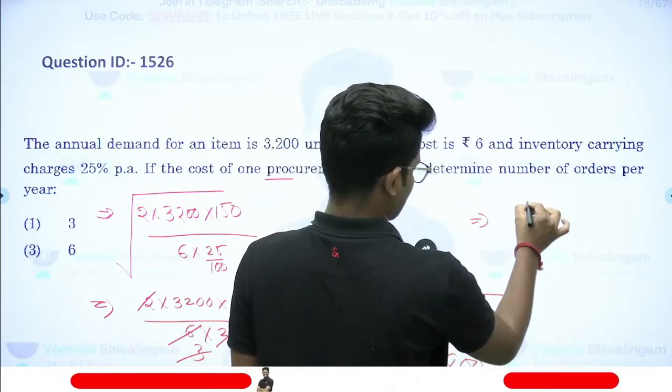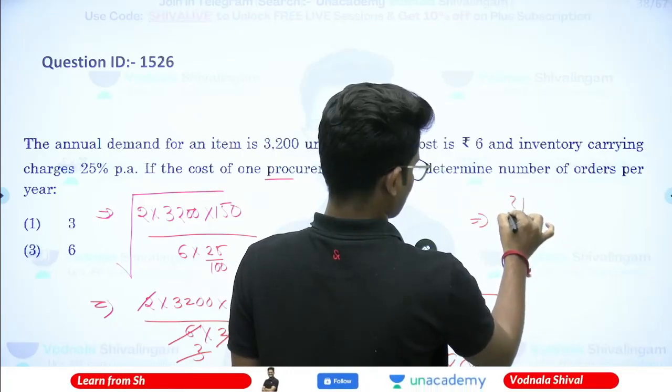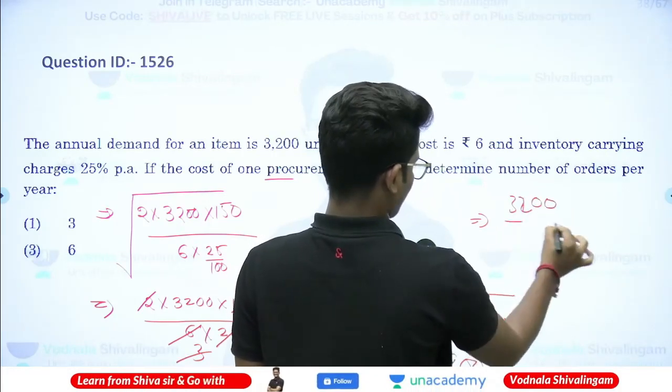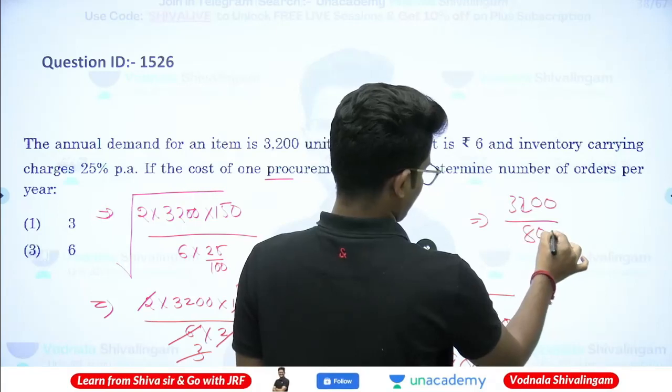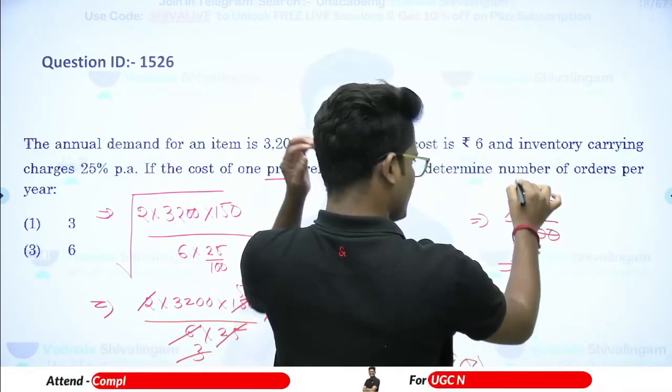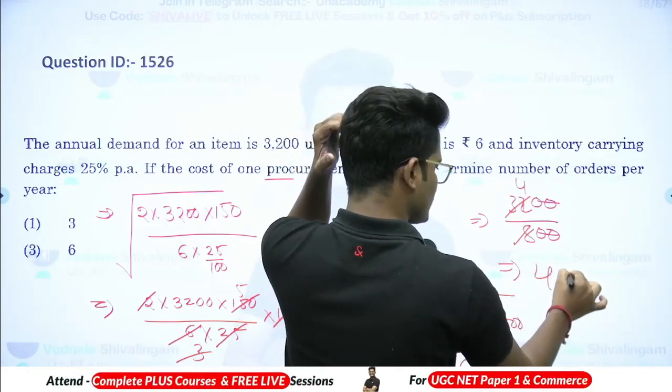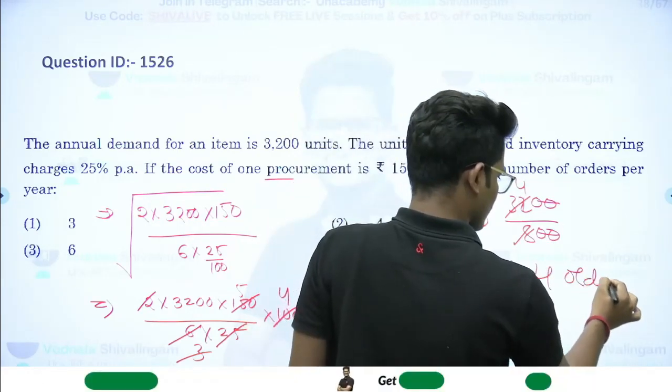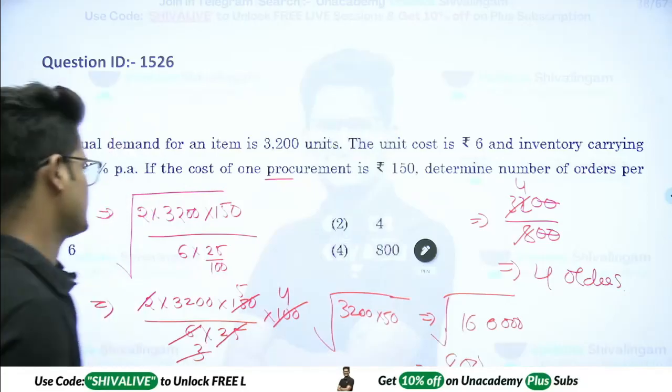Number of orders is what they are asking. The annual requirement is 3,200, and each order is the EOQ of 800. So 8 4s are 32, so 4 orders will be there. The number of orders is 4 orders. Option B.